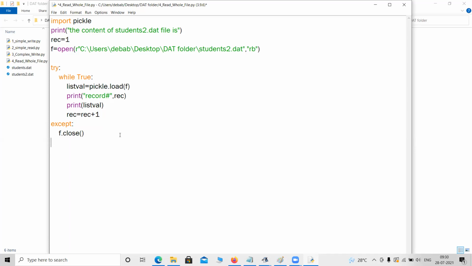But if you do not mention anything, this except block will catch all the errors. But if you mention one specific thing, then it will only catch the EOF error. For all other errors, it will show the error. But if you do not mention anything, everything will be caught. Okay.